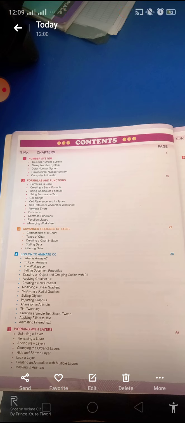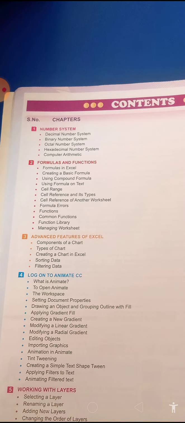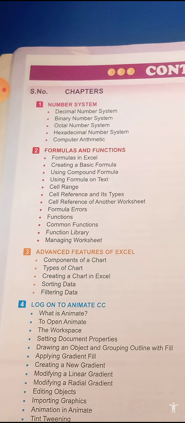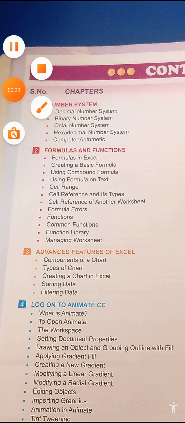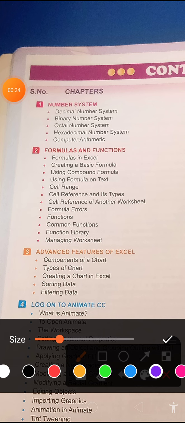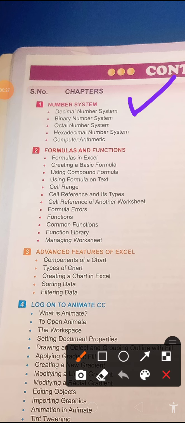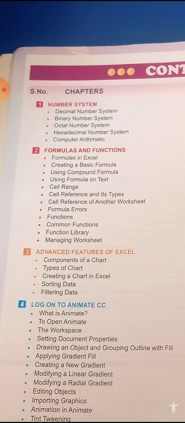So let us get through the contents and the chapters which are involved here. Chapter number 1 is number system. Second chapter name is formulas and functions. Third chapter name is advanced features of Excel. Fourth chapter name is log on to Animate CC.